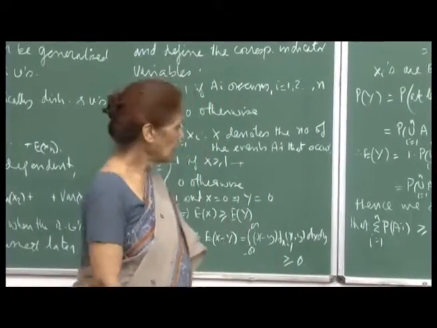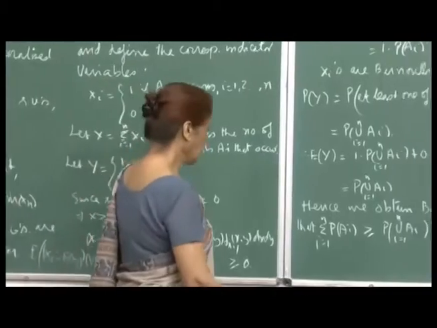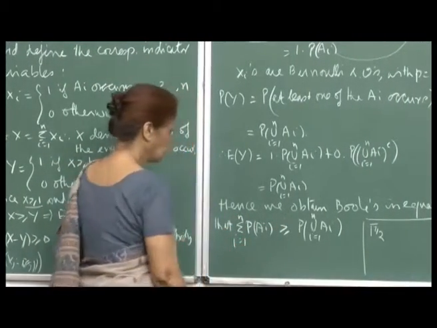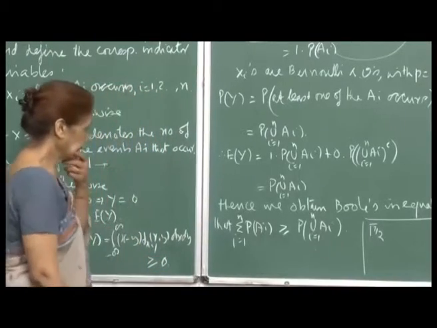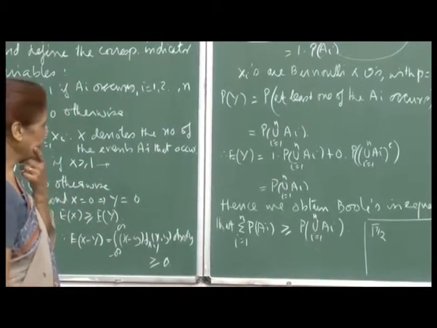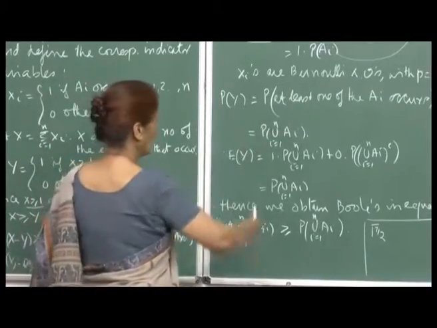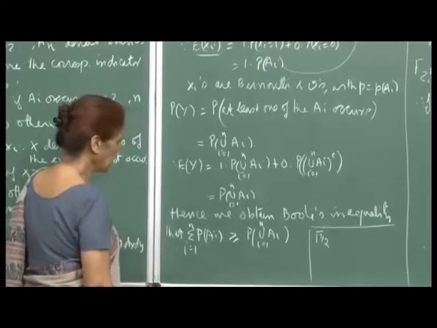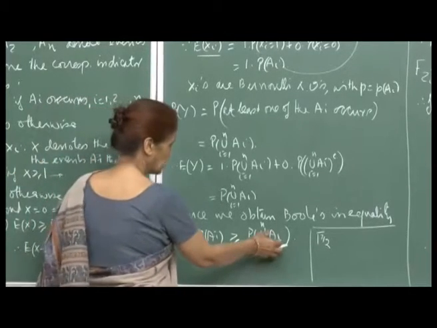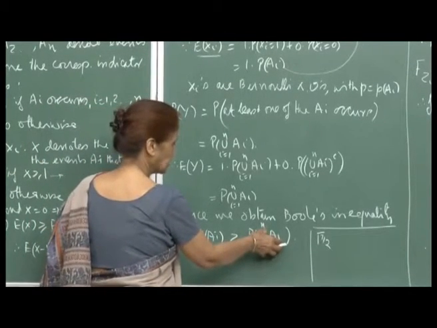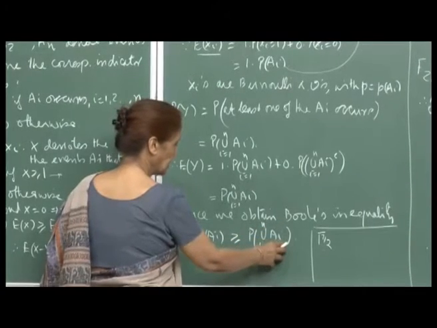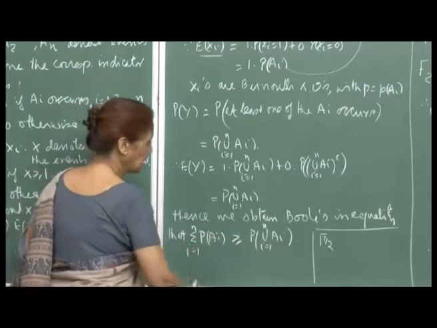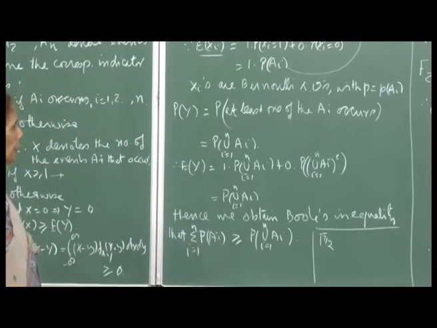So, this in words is your Boole's inequality, which you might say is simple to accept, or sounds very reasonable, but we had to go through this process to be able to derive this inequality. So, at least one of the events must occur, and the probability of that cannot be greater than the sum of the probabilities of the individual events.